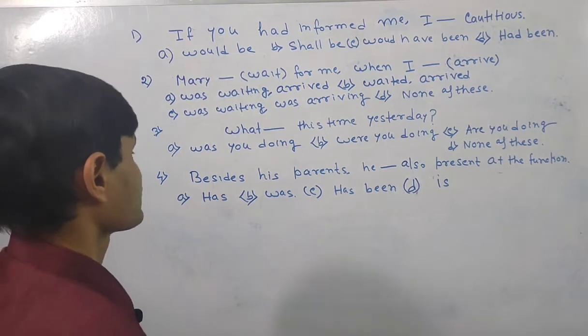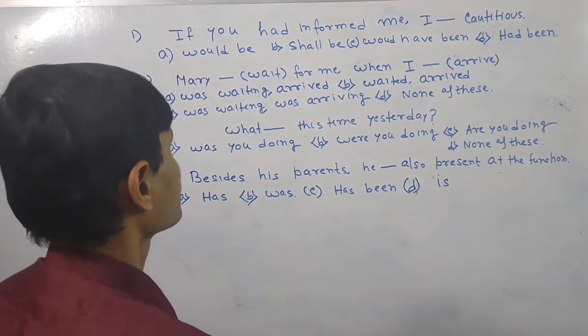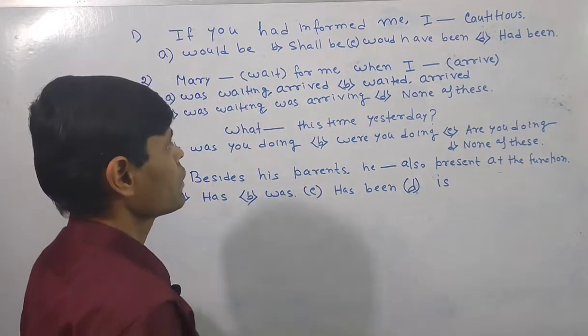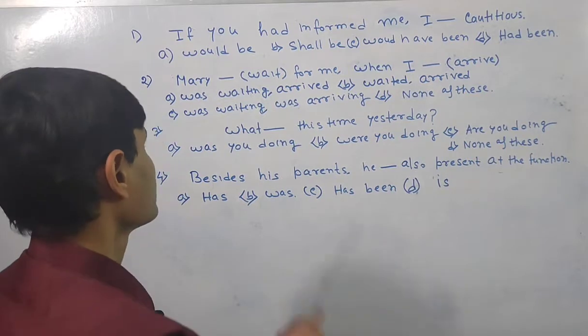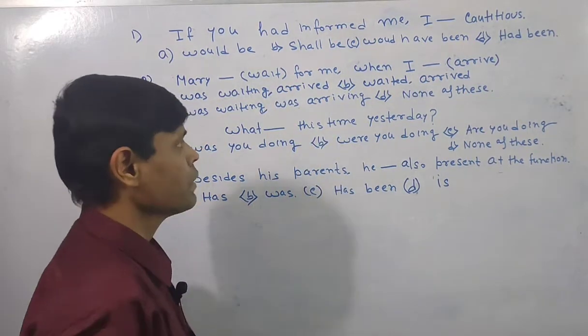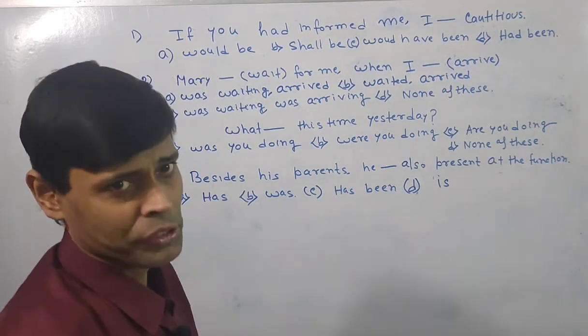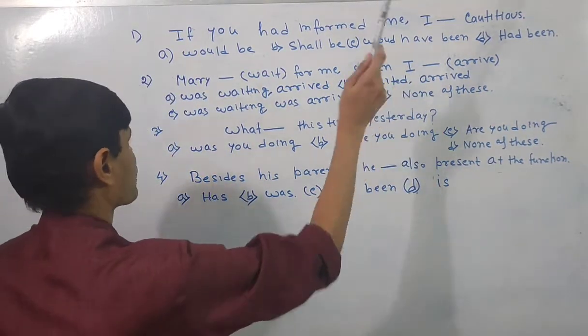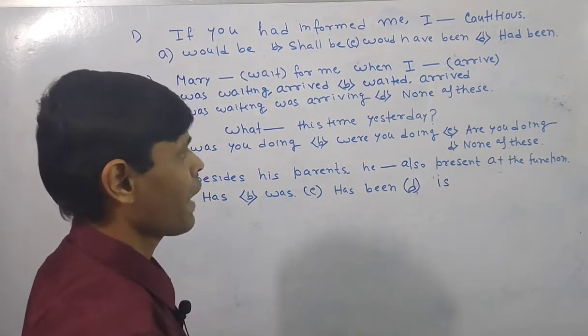What I am going to say is that just look over the first sentence. If you had informed me, here is a blank, cautious. Again I am repeating the sentence. If you had informed me, here is a blank, cautious. So there are four options against this one. What are they? Would be, shall be, would have been, had been.